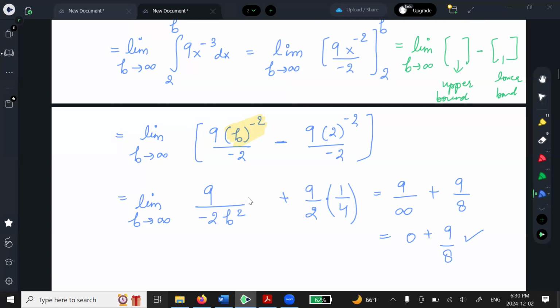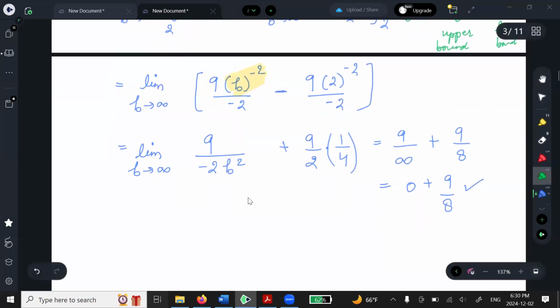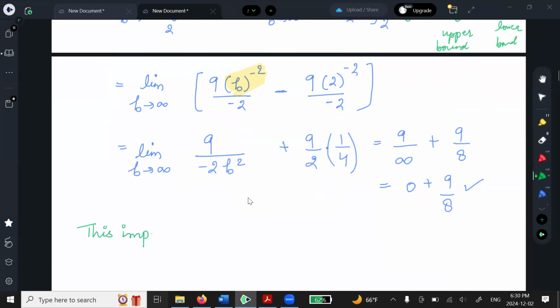And depending on that, your integral will converge or diverge. So this integral, because I got a nice number here, right? This means that this improper integral converges to 9 over 8. Yeah, question.